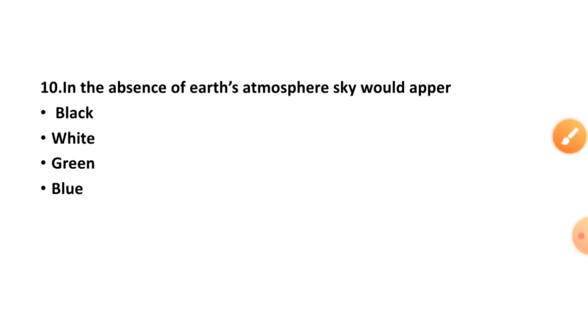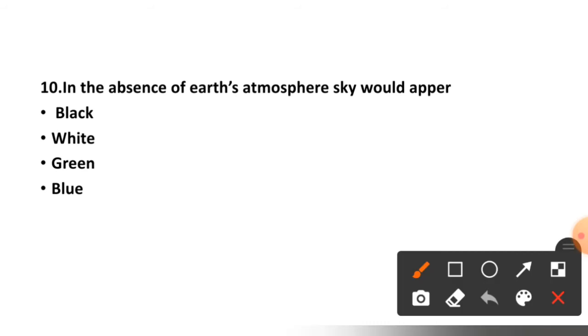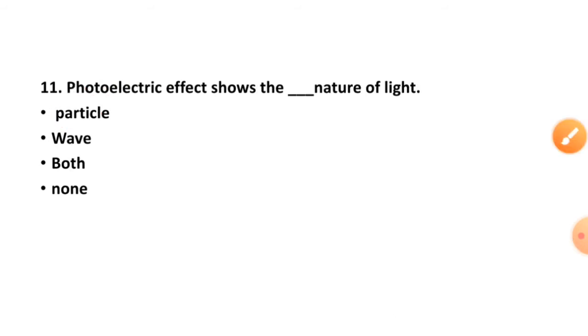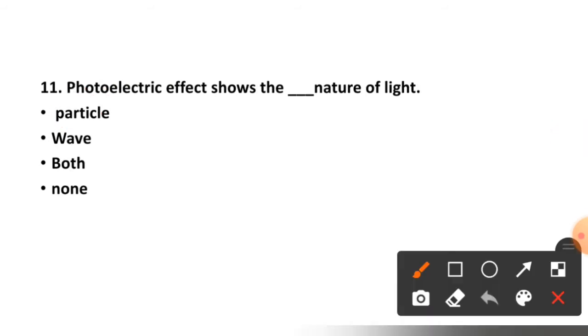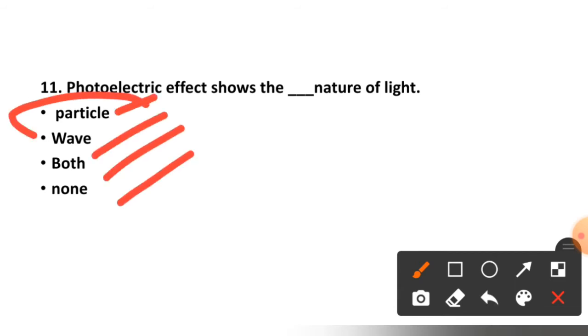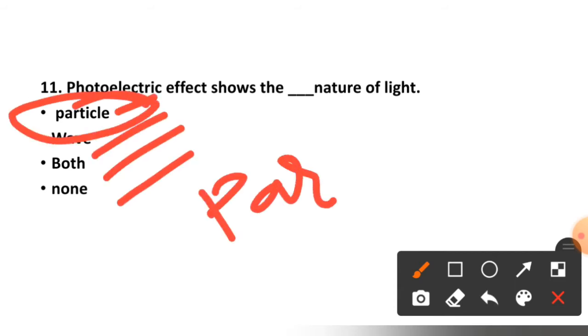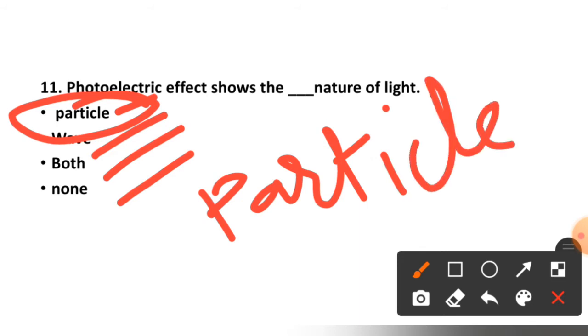See question number 10. In the absence of the Earth's atmosphere, sky would appear black, white, green or blue. First one is the correct option, black. 11th question is, photoelectric effect shows the dash nature of the light, particle nature, wave nature, both or none. Right option is option number first. Photoelectric effect shows particle nature of the light.